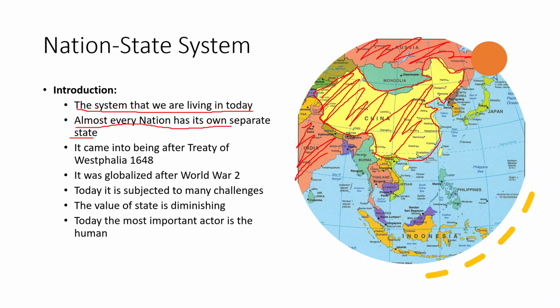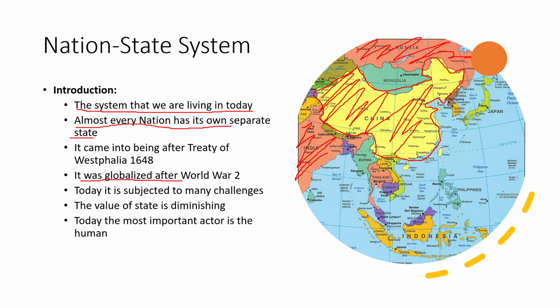Students, the system came into being after Treaty of Westphalia in 1648 in Europe. The system was started from Europe. Europe was the first region of the world that designed this system. Then students, after World War II, this system was globalized. If we see today, entire globe is divided into small territories, and these territories are called state. So we can say that yes, now nation-state system has been globalized. The entire globe is divided into small territories, and this system, nation-state system, encompasses the entire globe now.